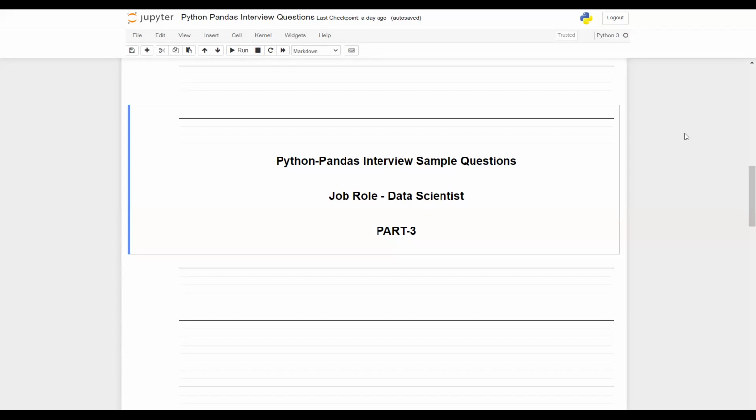In this series, I'm going to talk today about the third part of the sequence where I discuss Python Pandas interview sample questions. And of course, these are the questions that you're likely going to face for a data scientist or data analyst position. So let's right away jump to the question that I'm going to take up for the day and see how that can be solved very easily using the Pandas framework.